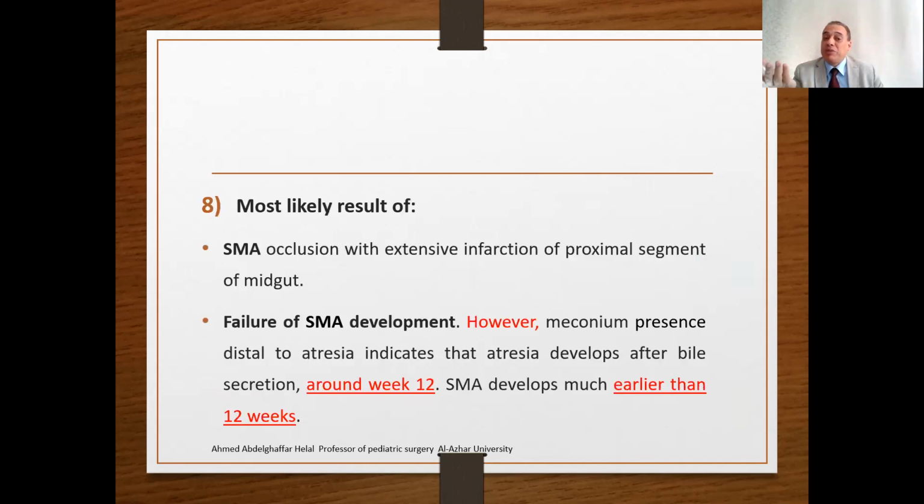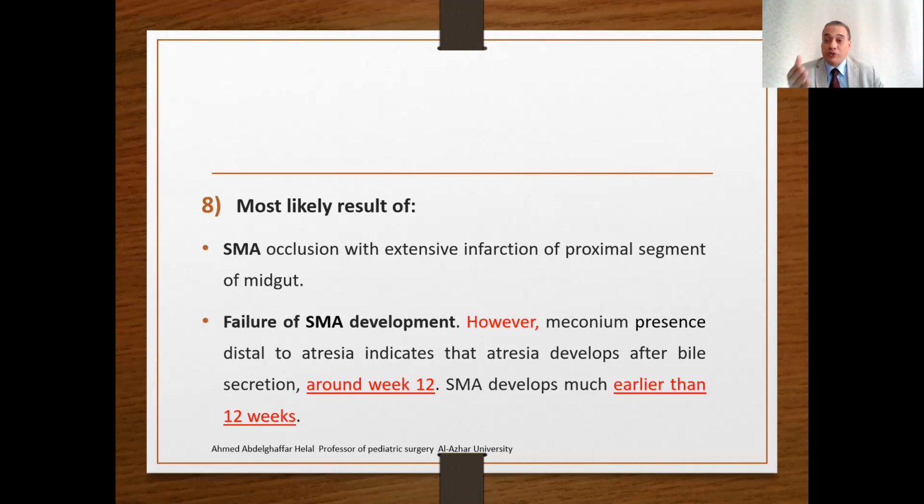Most likely it may be related to superior mesenteric artery occlusion intrauterine, extensive infarction of a segment of the intestine, or failure of superior mesenteric artery development theory. However, some authors say that this is not true, because meconium presence distal to the atresia indicates that the atresia develops after bile secretion, around the 12th week, and the superior mesenteric artery usually develops earlier than the 12th week.